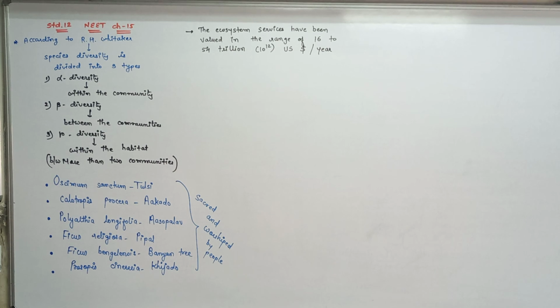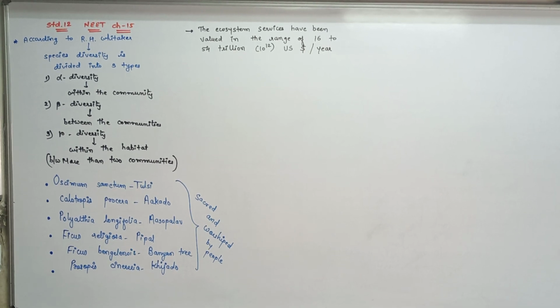But it has 11% of world's total biota. That means it has 11% of world's total biota.